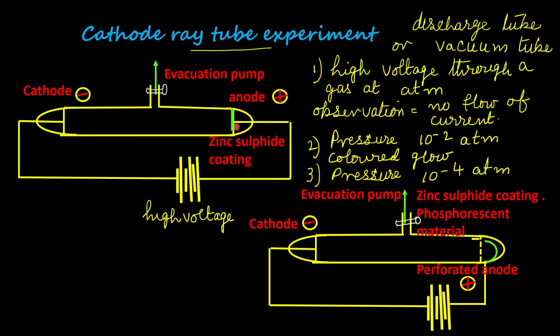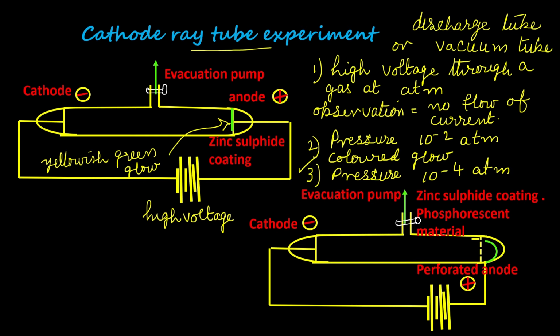So, at very low pressures and high voltage, they assumed that some invisible ray was passing from the cathode to the anode, which caused the phosphorescent substance to show a yellowish green glow. This happened when the pressure was reduced to 10 raised to minus 4 atmosphere.